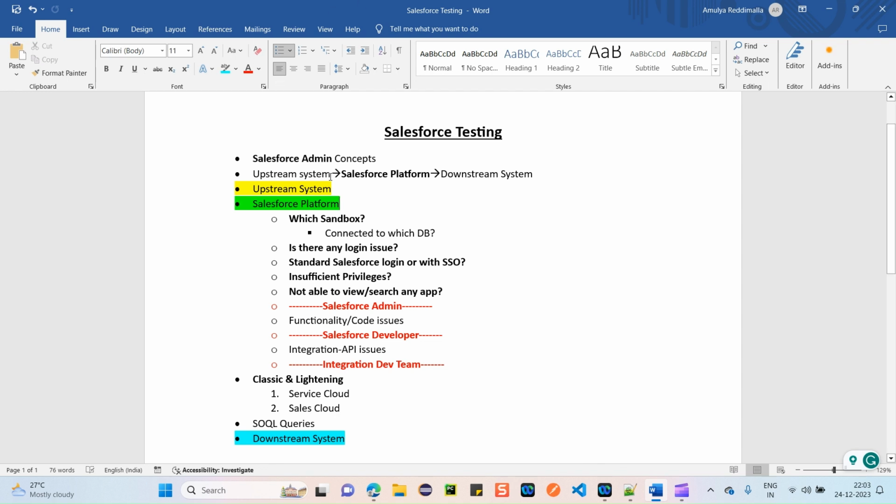As a Salesforce tester, we need to test the other integrated applications like the upstream system, then the major Salesforce platform, and then the downstream system also. Overall applications, we have to do end-to-end testing also. So a lot of things come into the picture. To understand all these things, the first thing is you need to be clear on your Salesforce admin concepts.